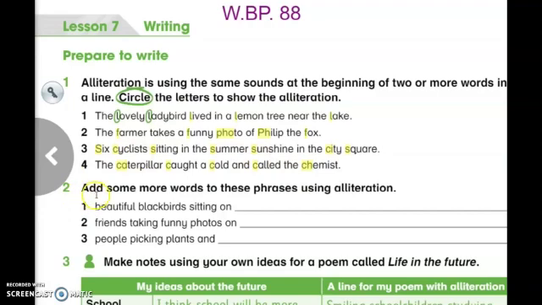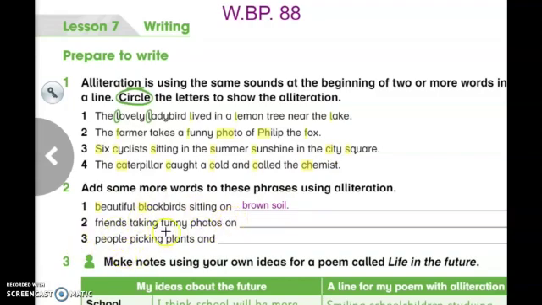Now move to activity number 2. Add some words to these phrases using alliteration. Number 1, a beautiful black bird sitting on. Here we have to complete with a word that begins with a sound like B. Beautiful black bird, and we have to choose a word that begins with a sound like B. For example, we can complete with a brown soil, a beautiful black bird sitting on a brown soil.